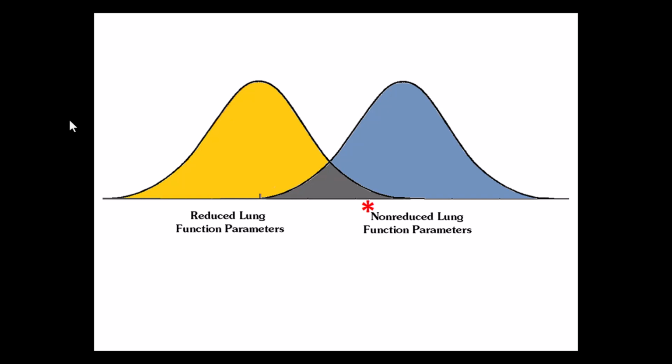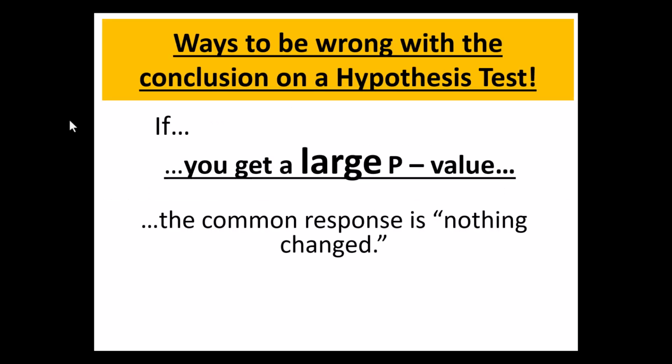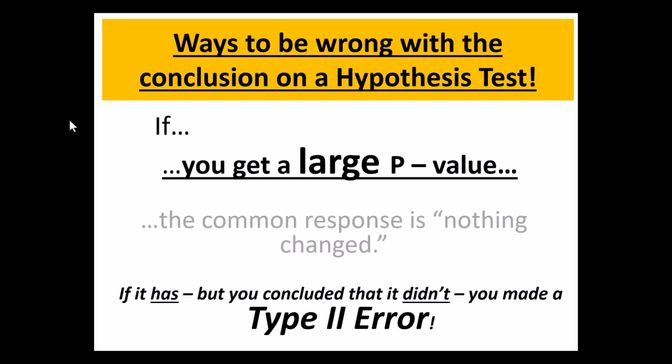Now, if you get a large p-value, the common response and the correct response is to say nothing changed. Believe the null. In this case, lung function parameter is at baseline. But it's possible that it has changed, even though you concluded that it didn't. And that's called a type 2 error. Let's talk about that more now.